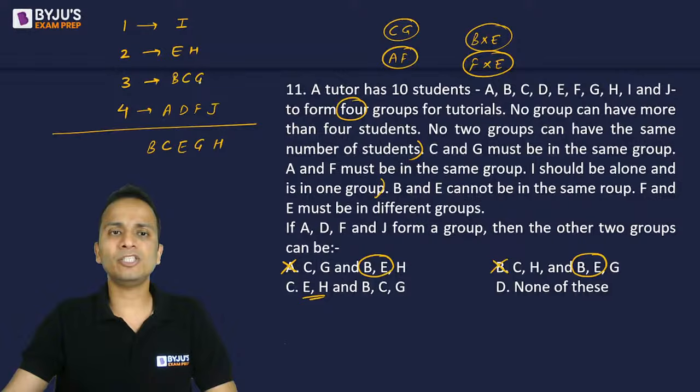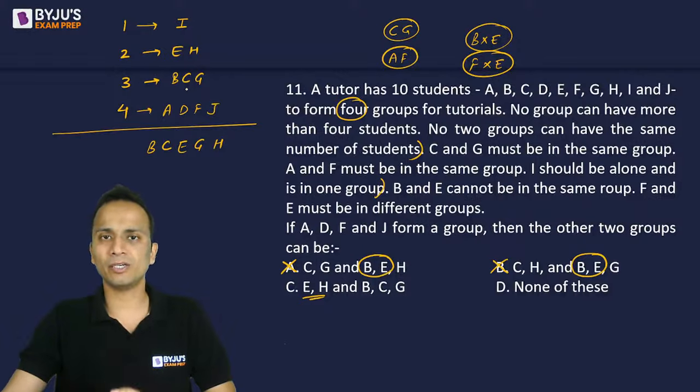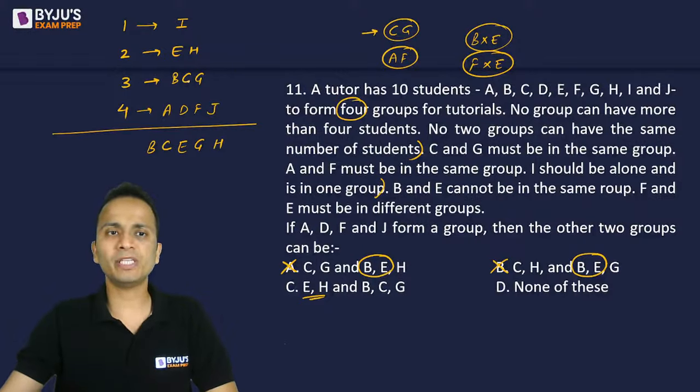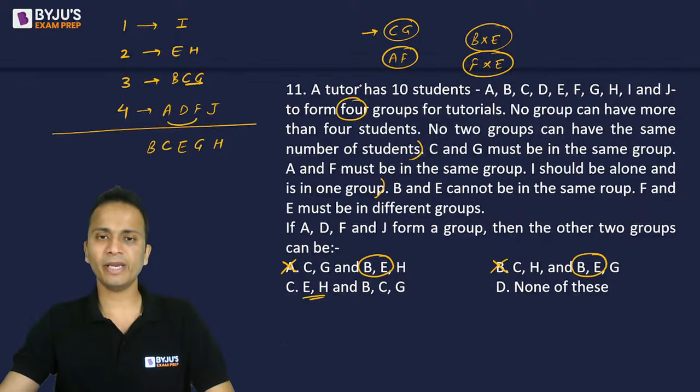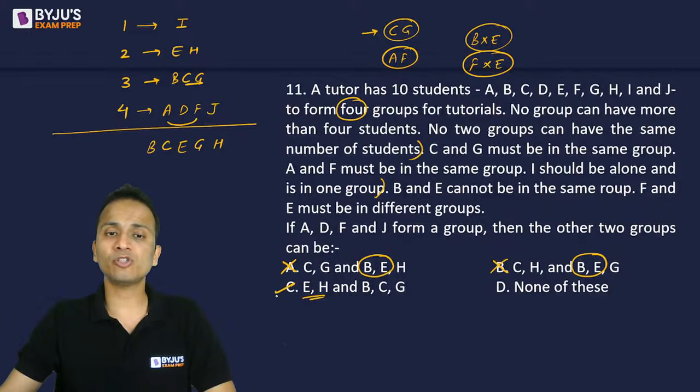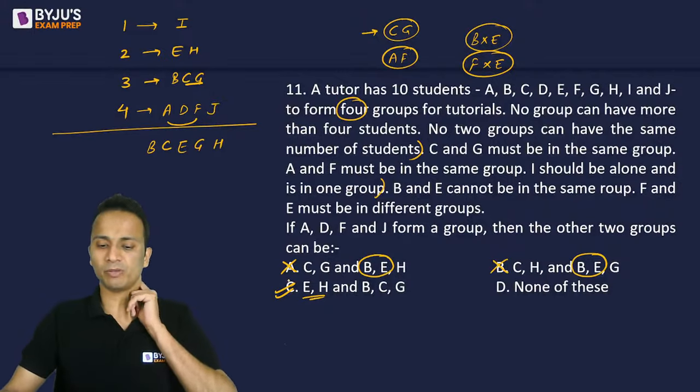B, C, and G will be in the third group. So C and G should be in the same group, satisfied. A and F in the same group, satisfied. B and E in different groups, F and E in different groups. So all the conditions are being satisfied. Okay, so I cannot eliminate option C. So option C can be a possible answer.